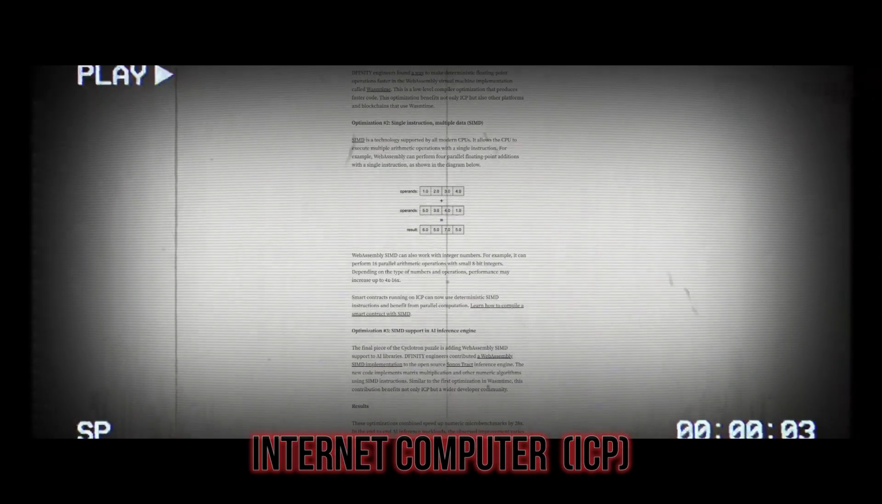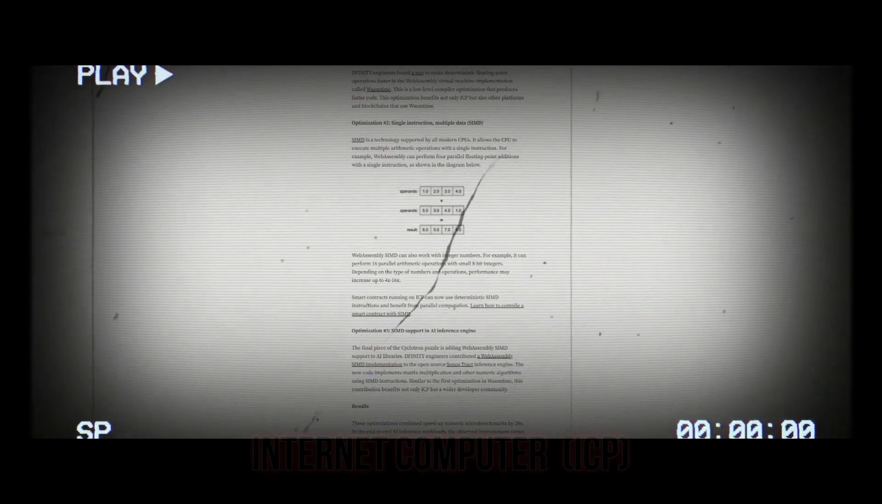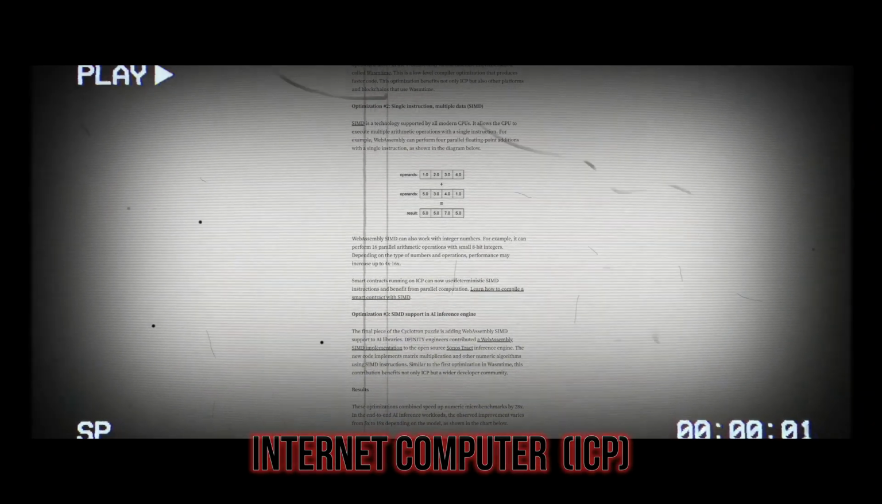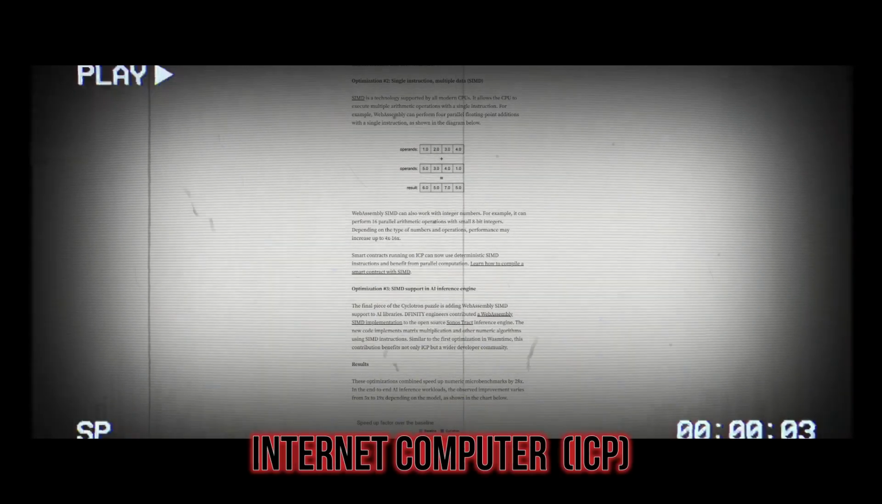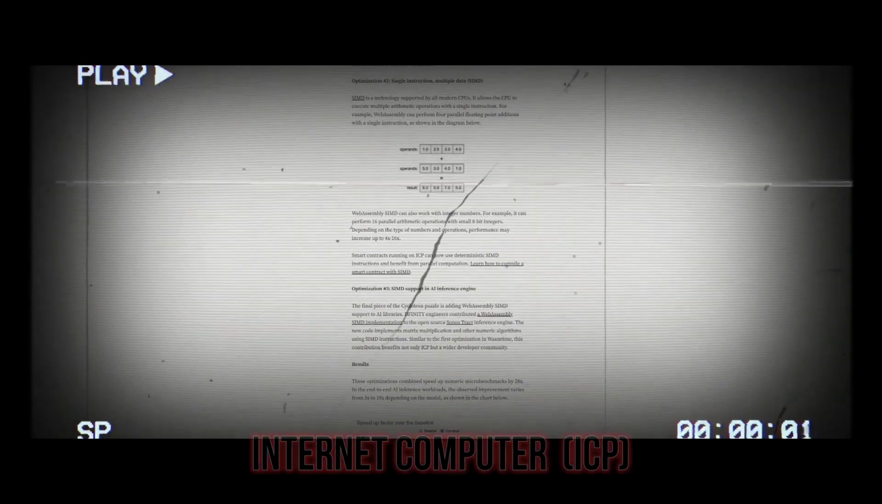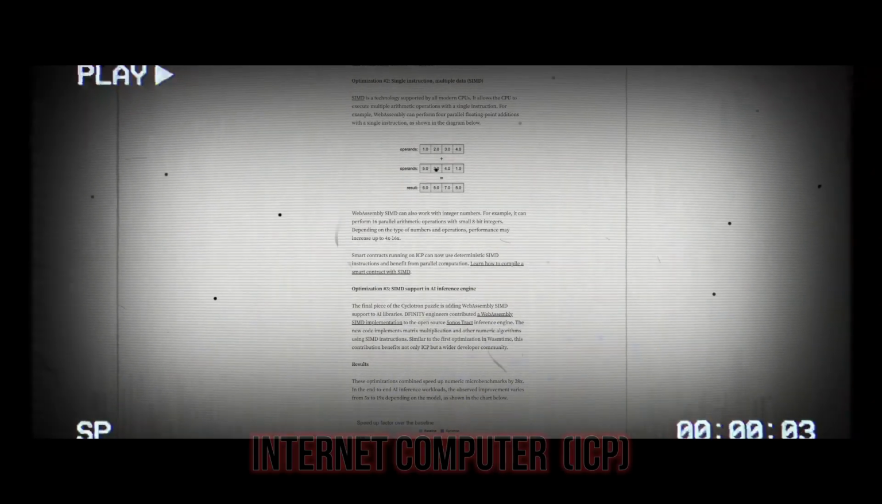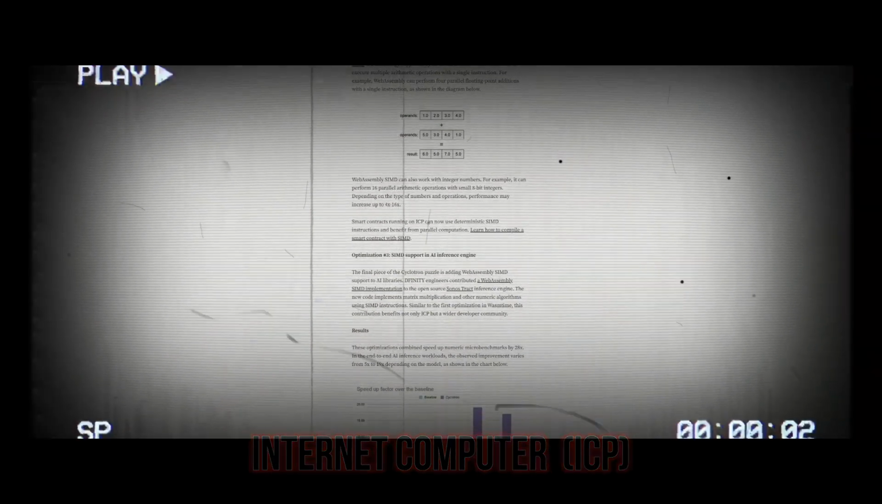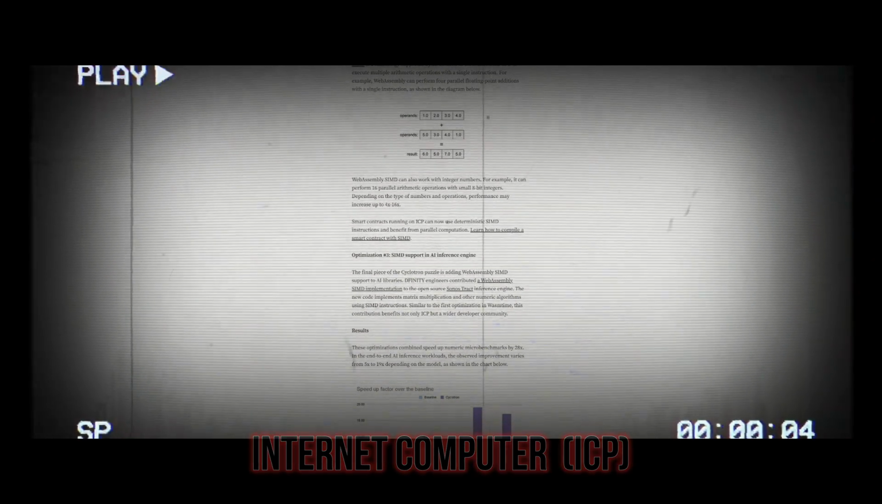For example, it can perform 16 parallel arithmetic operations with small 8-bit integers. Depending on the type of numbers and operations, performance may increase up to 4 times to 16 times. Smart contracts running on ICP can now use deterministic SIMD instructions and benefit from parallel computation. Learn how to compile a smart contract with SIMD. Optimization number 3: SIMD support in the AI inference engine.